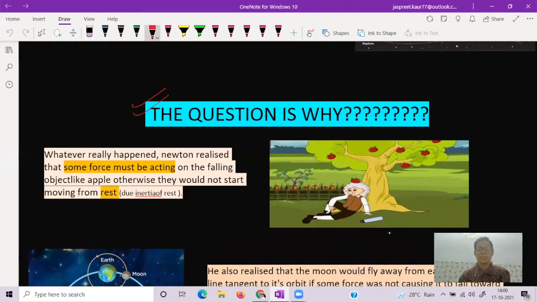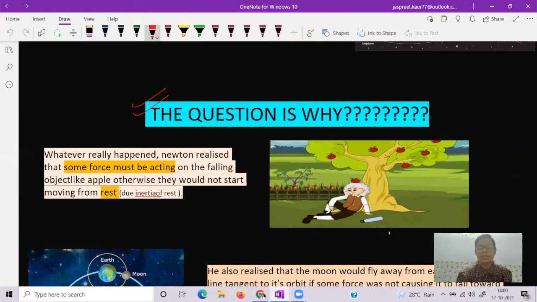He discovered the force of gravitation when he saw a falling apple while he was thinking about the forces of nature. Newton realized that some kind of force must be acting on a falling object like an apple, otherwise it wouldn't start moving from rest.